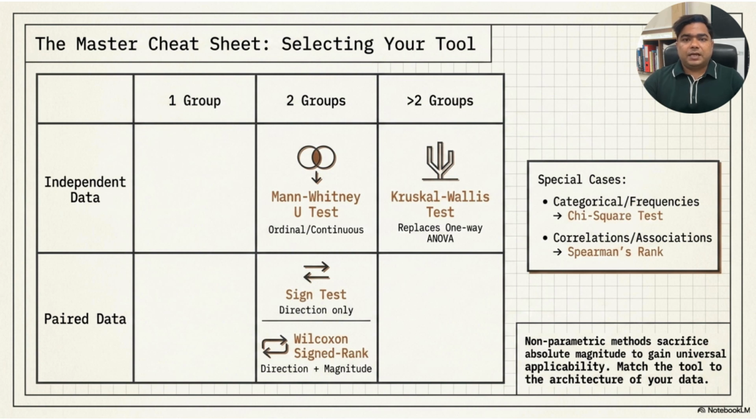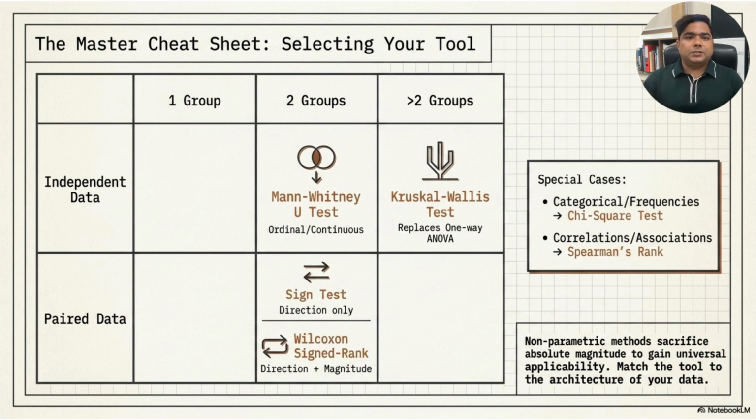If we have paired data and two groups, we can use the sign test or the Wilcoxon signed rank test. The sign test uses direction only. It checks whether changes are mostly positive or mostly negative. The Wilcoxon signed rank test uses both direction and magnitude. It is usually more powerful than the sign test when its assumptions are reasonable.